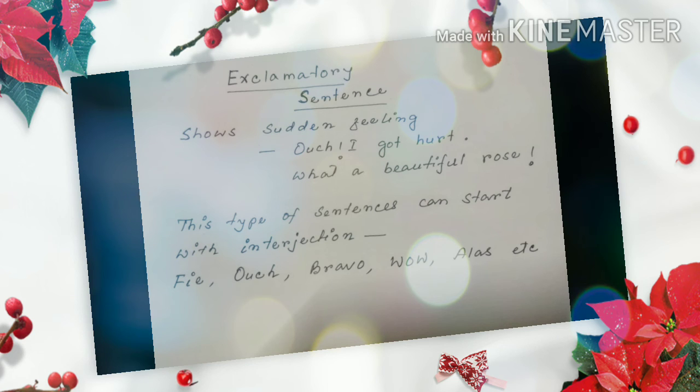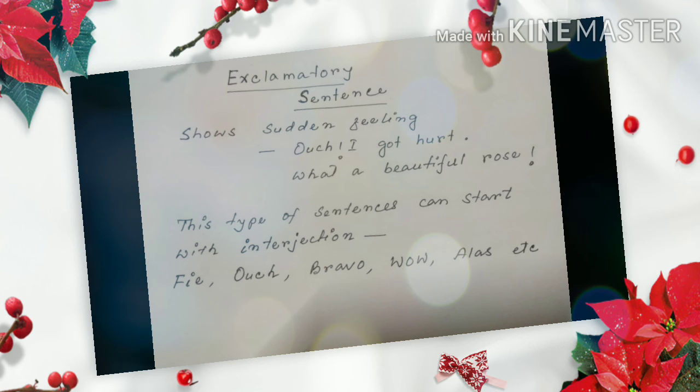For example: what a beautiful rose! Wow, what a nice gift you have got! After this sentence, we put an exclamation mark. This type of sentence shows our strong or sudden feeling. Here, we do not end the sentence with a question mark or a full stop.